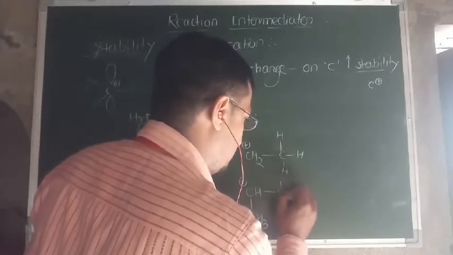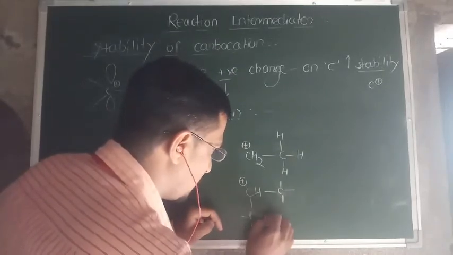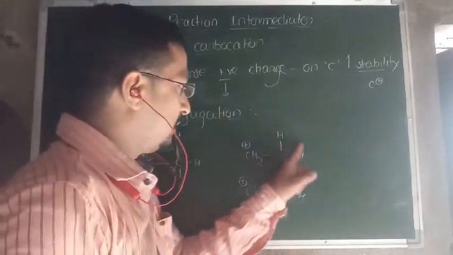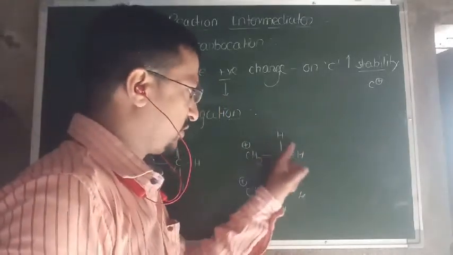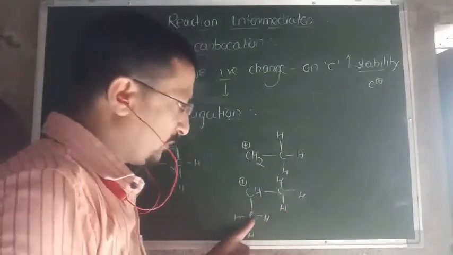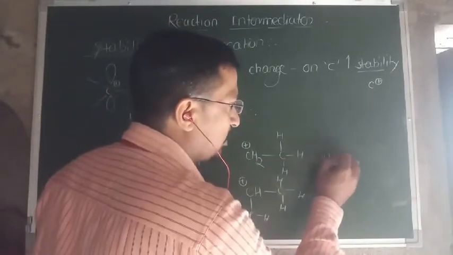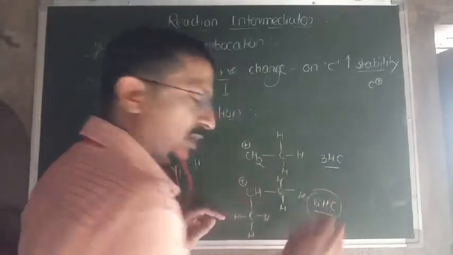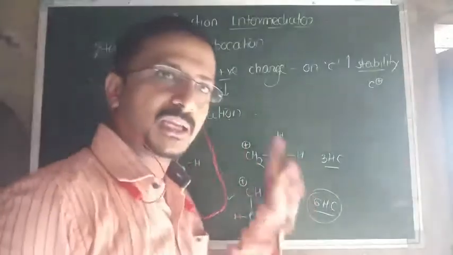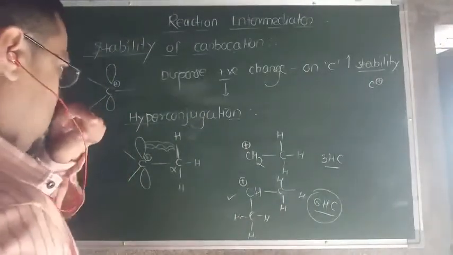In the other, there are two alpha carbon atoms, each with 3 hydrogen atoms. So in total there are 6 hyperconjugated structures here and 3 hyperconjugated structures there. So hyperconjugated structures are more in the second one. That's why the second is more stable than the first one. So this is how we explain it on the basis of hyperconjugation.